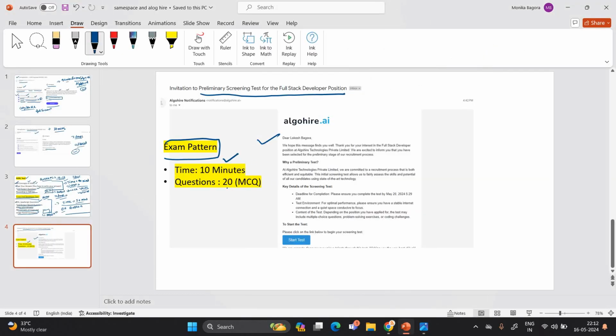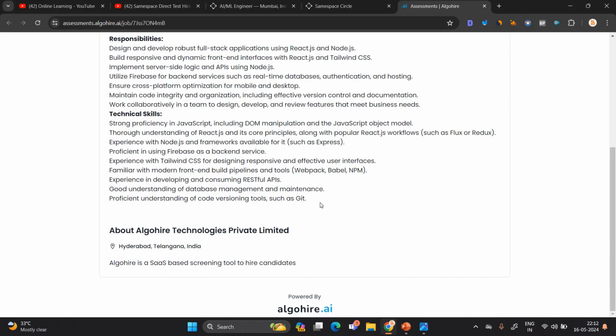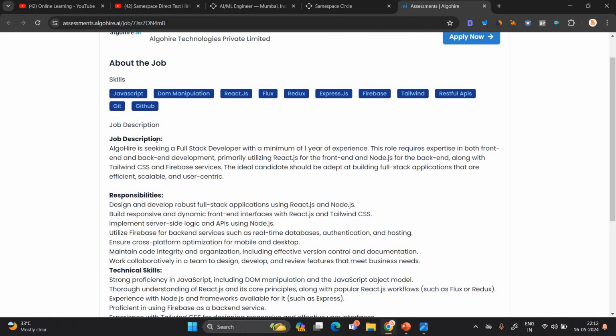The exam pattern for AlgoHire.ai is 10 minutes with 20 MCQs, multiple choice questions. You need knowledge of full stack, guys. In full stack there are multiple technologies: the front end part and the back end part, so Node.js, React.js, JavaScript and its principles. You have to have knowledge of that to attend the test. This is the technical skill set required in this test, so I suggest you at least prepare.